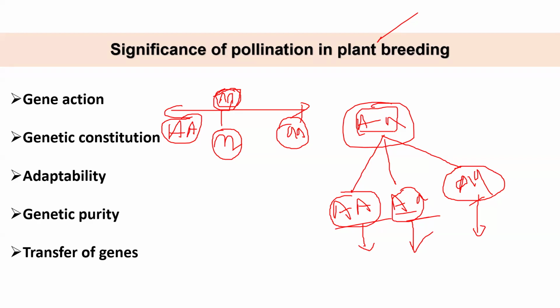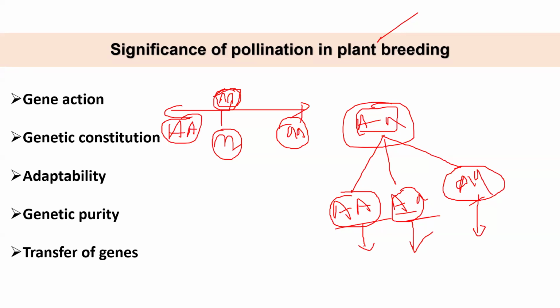My question is, can gene action change in a trait? You're telling that before it was dominant gene action, and now after homozygote, you're saying that it is additive gene action. It doesn't mean that the gene action will change. Gene action will change depending on the population and depending on the genotypes that you are studying.